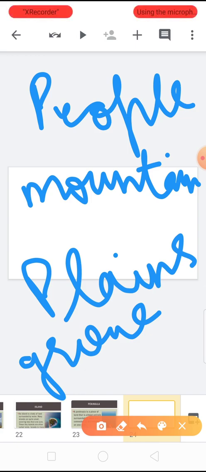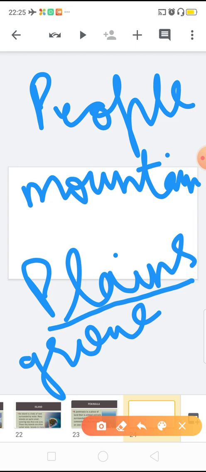So generally, in the topic of landform, people prefer plains rather than the hills, plateaus, and valleys, because plains give everything for survival. It is good for agriculture, the temperature is also good, and everything is easily available on plains rather than the other types of landform.